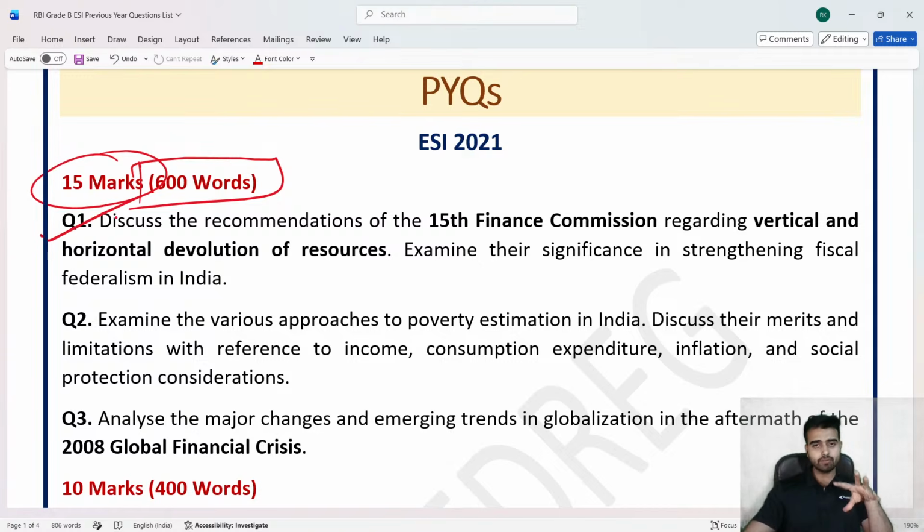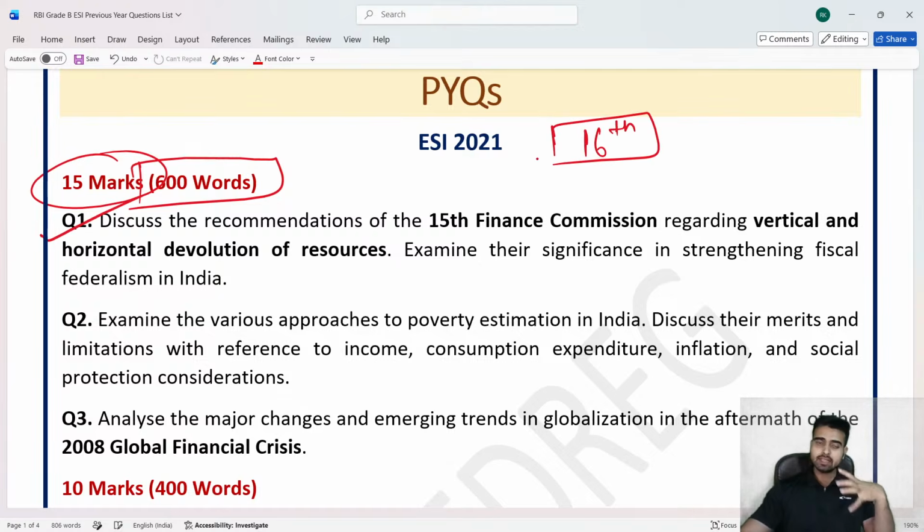Discuss the recommendation of 15th Finance Commission regarding vertical and horizontal devolution of resources. Examine their significance in strengthening fiscal federalism in India. Now, in the year 2021, 15th Finance Commission got established. Okay. उसी वक्त 15th फाइनेंस कमीशन का जो पीरियड था, it got started, and that's why the 15th Finance Commission was in the news.